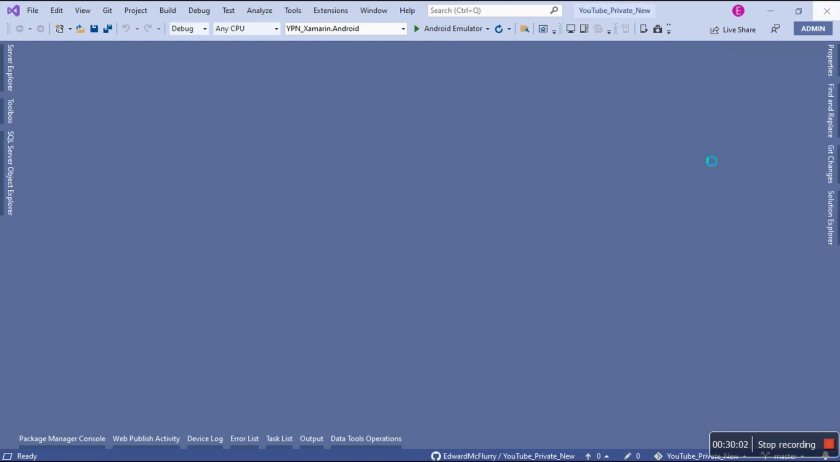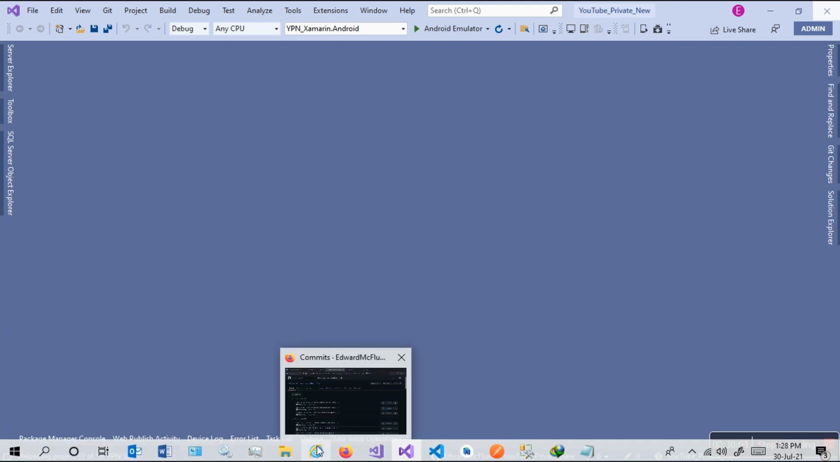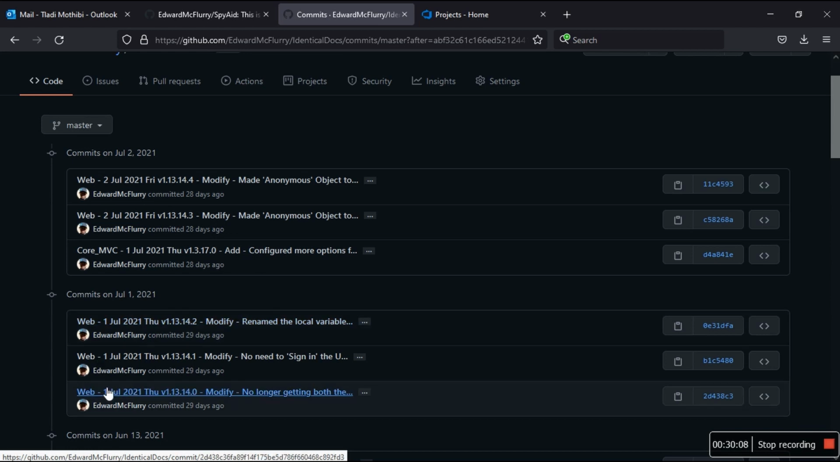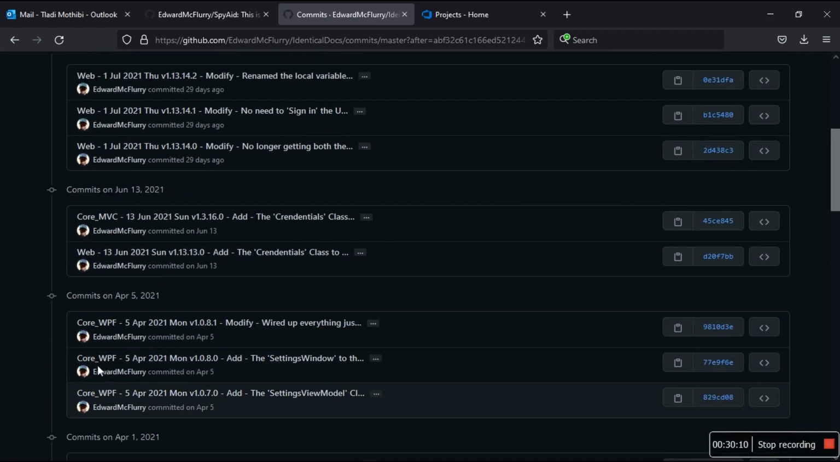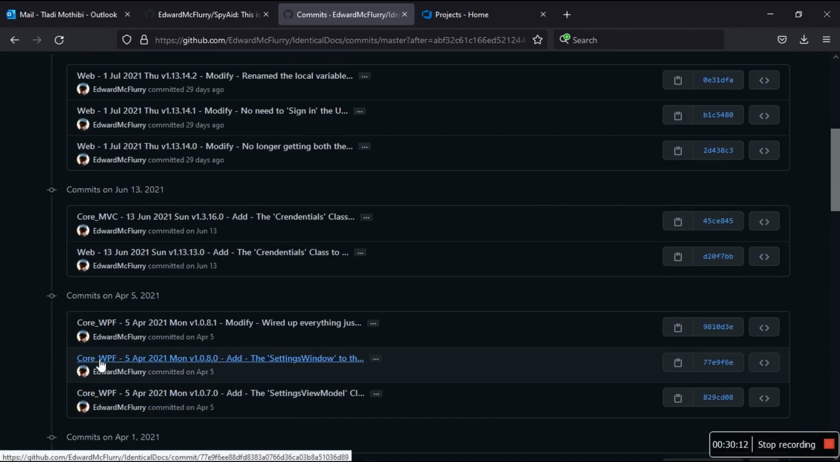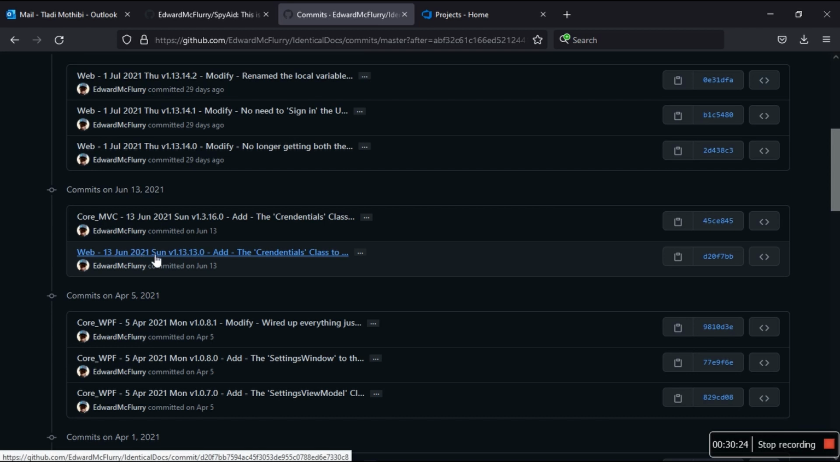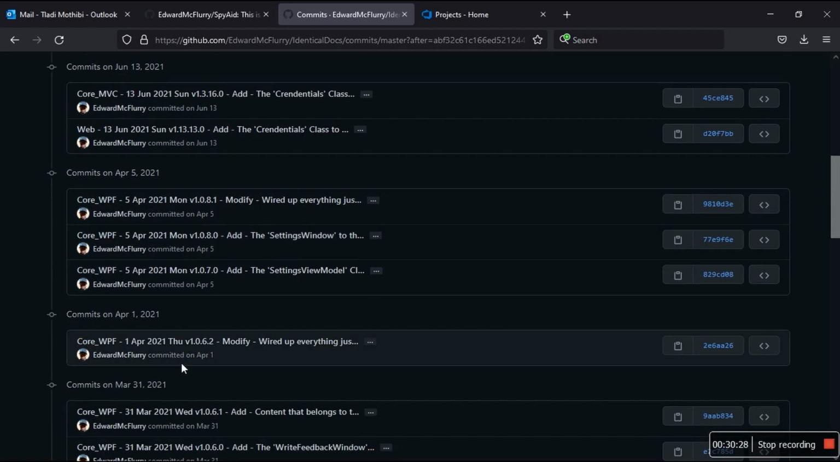So then I can close Visual Studio. Okay, so see, that's what happens. You move between the branches. You make sure that you see call WPF. See what I do? Call WPF on the 5th of April. It was on Monday, this version. Sometimes I have this version. Add the settings window. See, modify, wind up everything, and then web. See the different versions because of different projects.